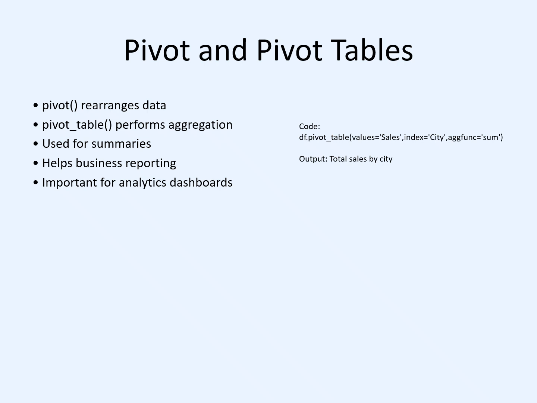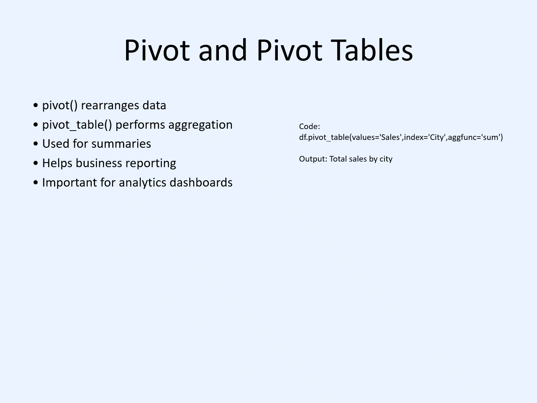A company can summarize total sales by city, product, or month. In business reporting, pivot tables help managers quickly understand performance and identify important trends. In this example, we are calculating the total sales based on different cities. The parameter values equal to sales indicates the column on which we want to perform the calculation. The parameter index equal to city groups the data based on each city.